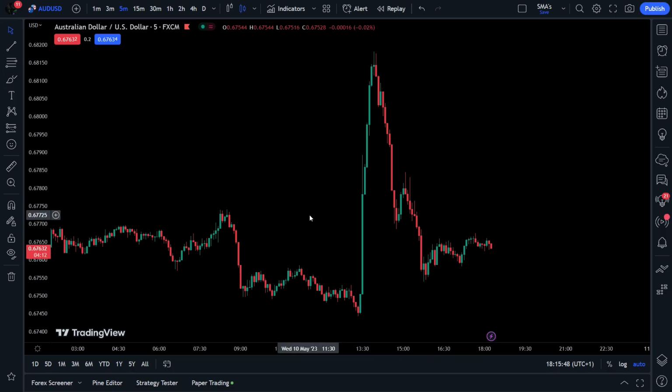What's up, everyone? Today we are going to be looking at another profitable trading strategy on the site TradingView.com. This strategy is going to consist of only one indicator, but the indicator has many moving averages that we will